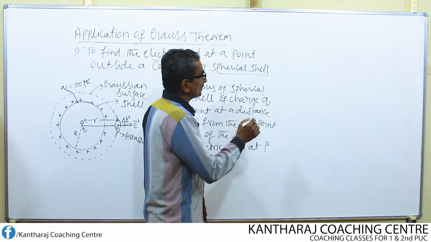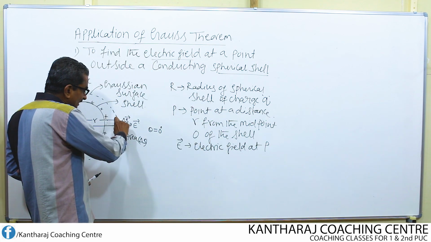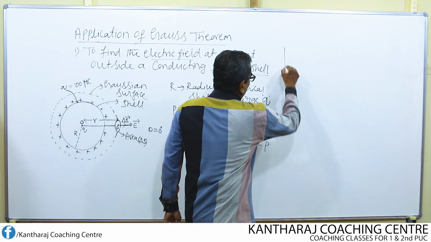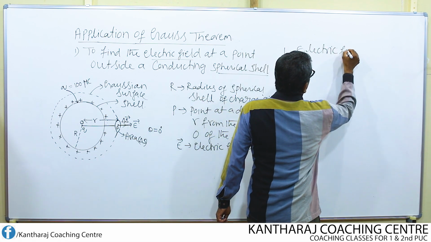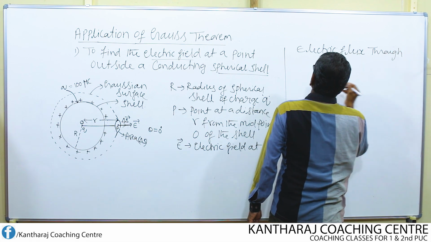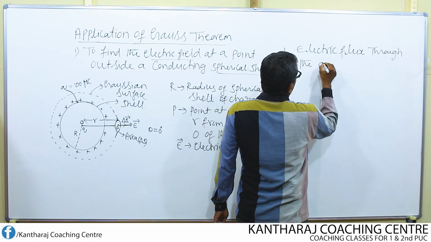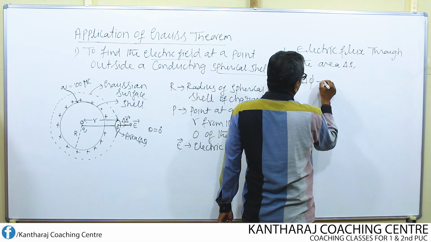So, let us first write the flux coming out through this area. Electric flux through the area delta S is given by delta phi.